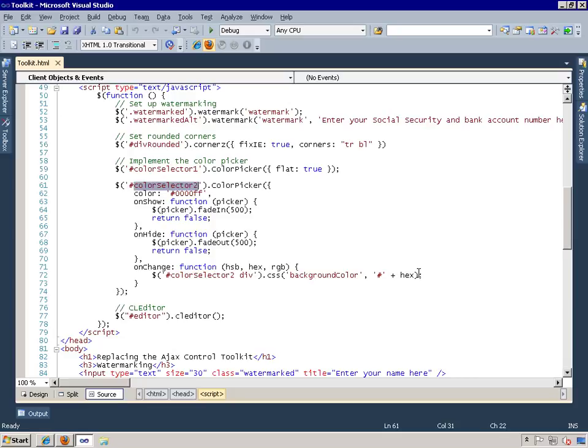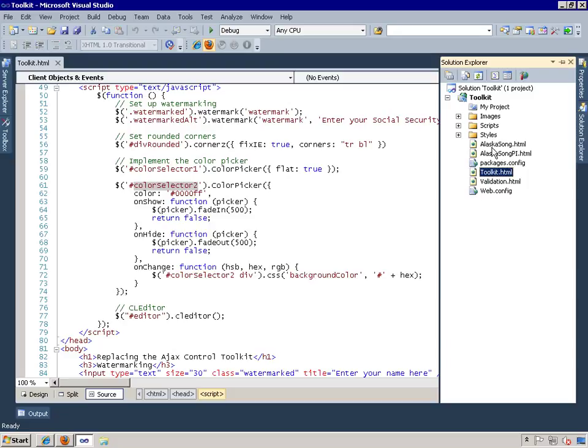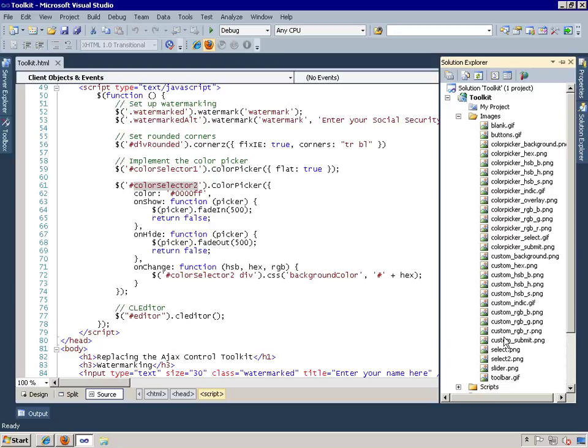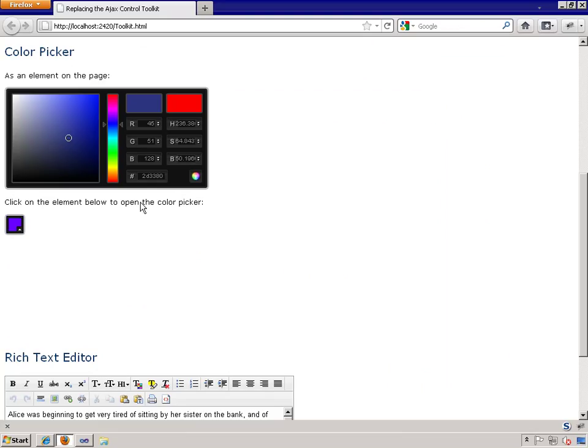But where it gets a little bit more complex, particularly for a jQuery plugin, is that besides referencing the color picker JS and the color picker CSS files in the page and including them in the web project, you also need to include 26 small images in the project. So those are included over in here in this images folder. So these are the images that the plugin uses to display the color picker, the various elements of this page. It's really a rather complex set of controls.